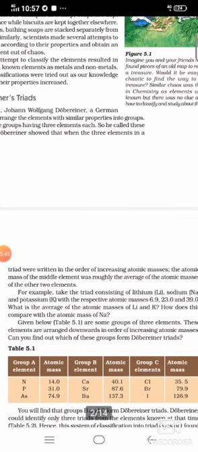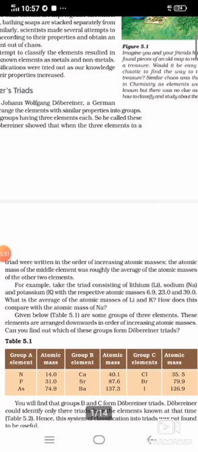For example, take a triad consisting of lithium, sodium and potassium. Lithium has the mass 6.9, sodium 23 and potassium 39. What is the average atomic mass of lithium and potassium? We arrange lithium first, then sodium, then potassium, because lithium has atomic mass 6.9. Then the next higher will be what?